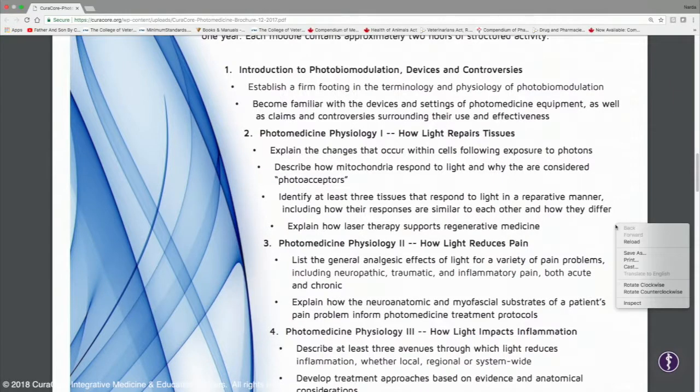We had started out trying to use a certain software, giving that an experiment, and you'll have quizzes embedded with the videos. After that, we will return to the Litmos learning system, and I will have separate assessments that you will proceed through and submit for marking oftentimes, because I think it's better to have marked questions where we have the opportunity for discussion rather than just simple multiple choice approaches. So for modules 2 and 3, we'll be looking at photomedicine physiology, how light repairs tissue and then how light reduces pain. We'll take a deeper look at that as we come through the modules.